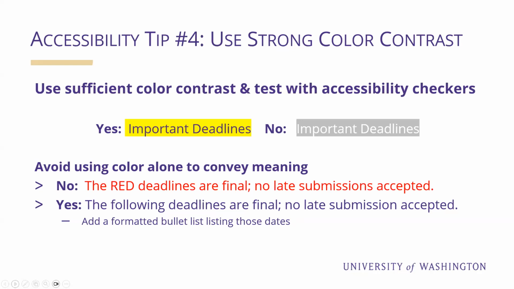On a simple level, we can compare the yes and no examples on this slide. The dark font against the bright yellow background in the yes example is a little obnoxious, but it offers a clear example of successful contrast of a dark font against a light background. The no example, white font against a gray background, is probably visible to many of you who are watching this video on a personal device or phone that's close to you.